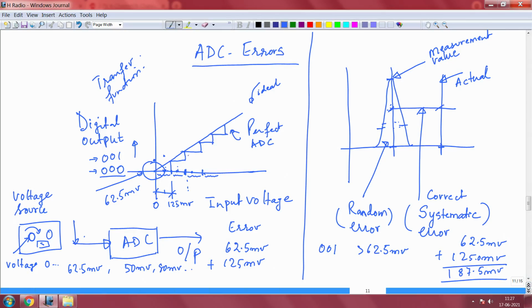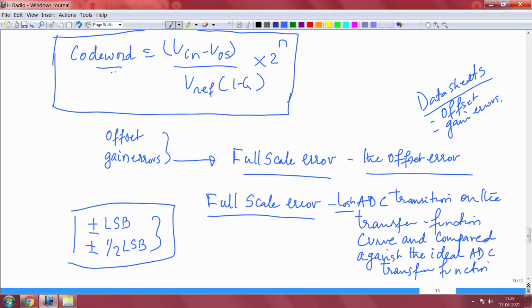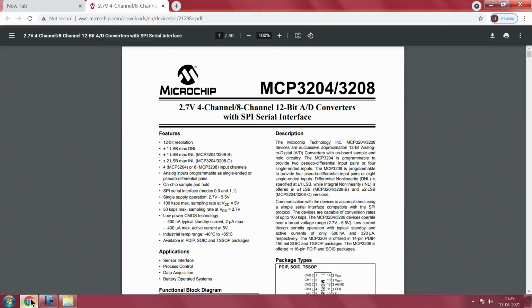Therefore you can see that an ideal ADC you can never have, because you need infinite resolution, and this is a resolution which we have seen, which is like a step. Errors associated with ADC, people refer to them as plus minus of LSB or plus minus of half LSB. It is easy to connect, you do not want to refer in terms of voltages, but you want to refer to it in terms of LSBs. So that is the usual convention. So now let us go back to the data sheet.